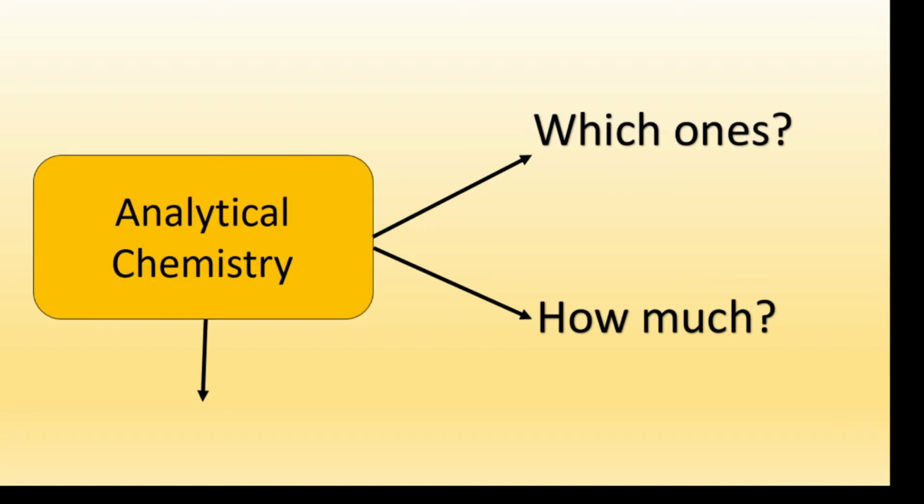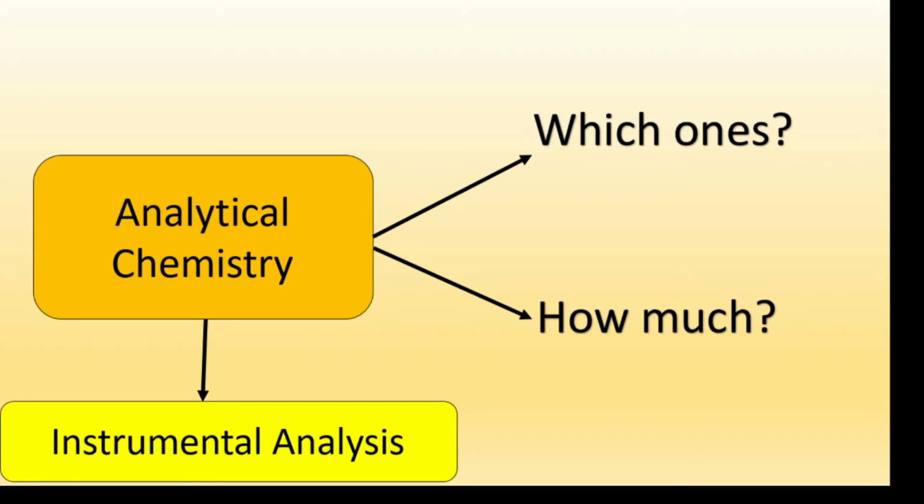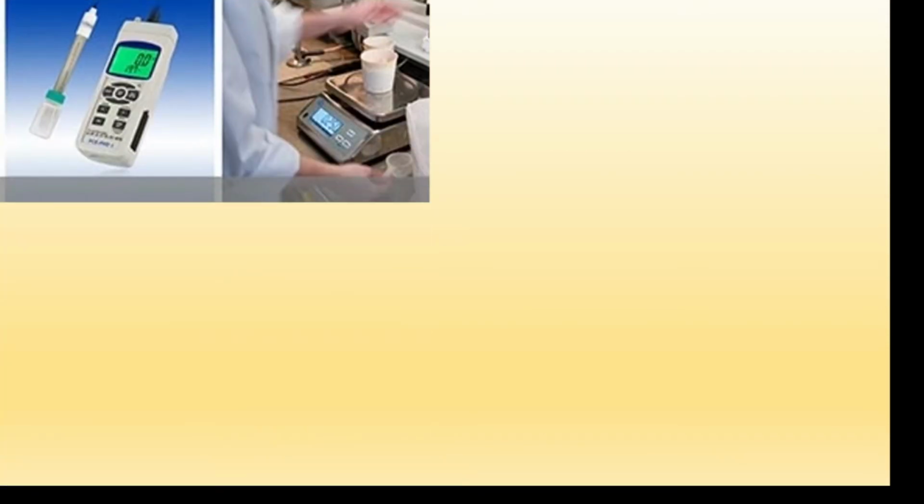In this manner, we can answer these questions by using instrumental analysis. Instrumental analysis is a subdiscipline inside analytical chemistry. What is this about? In instrumental analysis, you can study the performance, the design, and even propose new techniques in order to determine what is the concentration and what are the identities of certain substances inside a sample.